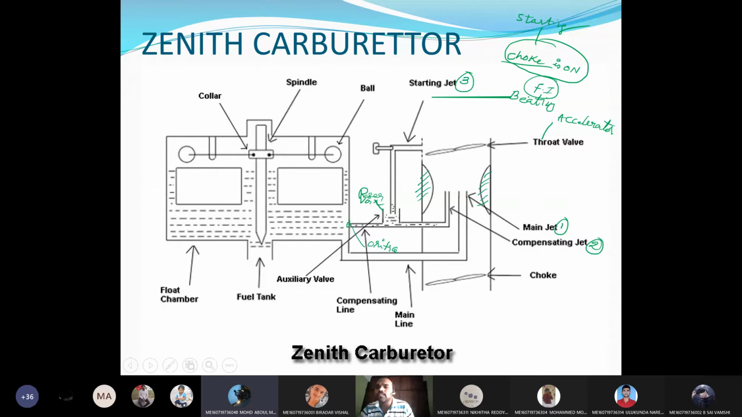Has anybody observed this in a fuel injection engine? If anyone is having an Activa or any bike, you ask them. If you start the engine, immediately the engine will run under high RPM for one minute or half a minute. After that, it will come to the normal position, because during that time it will supply rich mixture.